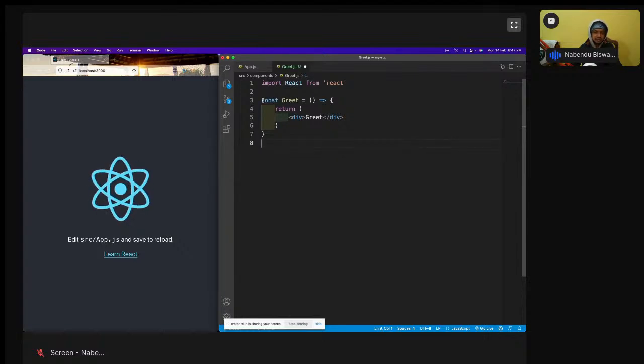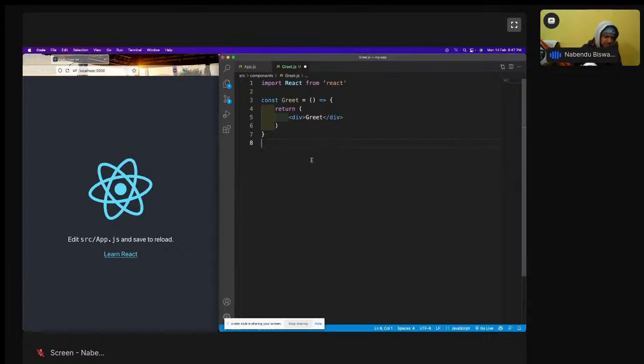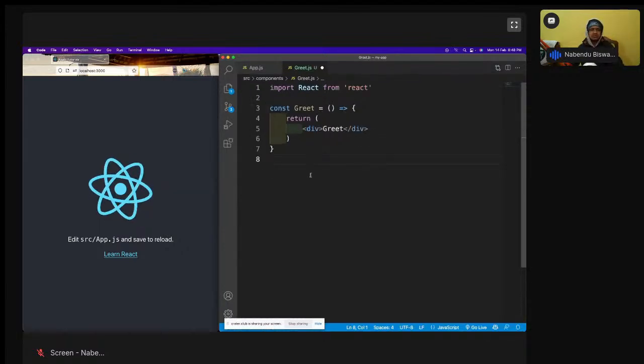Zoom, let me check one more time. Yeah, it is looking clear. Go to the settings and set it to 720p, it will look very clear. Maybe I can increase the font size, but I'm seeing it quite good on the laptop. You should all see it on the laptop actually. I have a lot of screens, so I increased the font size. Its font size is okay.